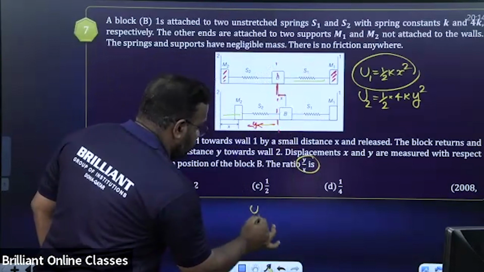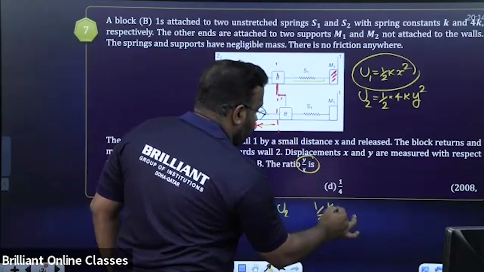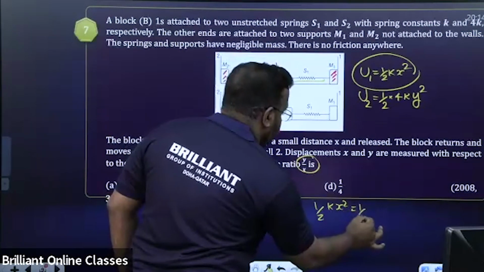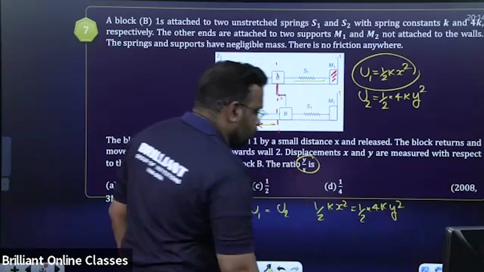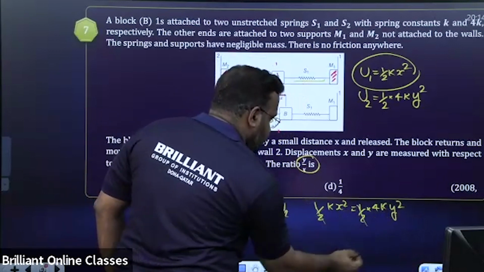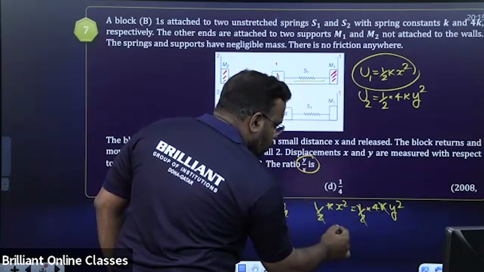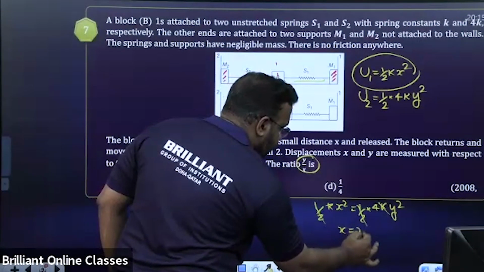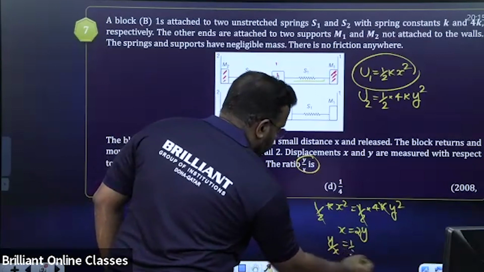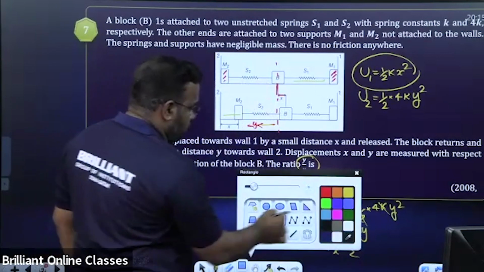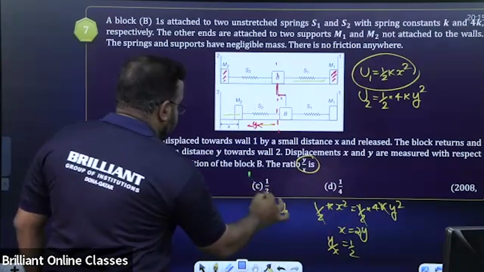See, U1 is equal to U2. So half kx square is equal to half into 4ky square. Half got cancelled, k got cancelled. x square is equal to 4y square, so x is equal to 2y. Remember, they're asking y by x. y by x will be 1 by 2. 1 by 2 is the right answer. Option C.